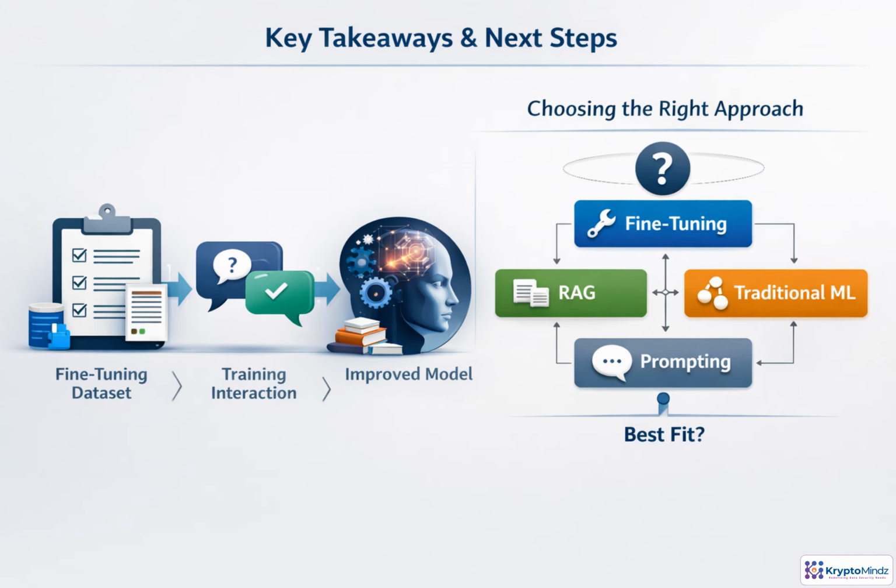Remember, fine-tuning data is behavioral training, not a knowledge dump. Strong examples show the instruction, the context to use, the format to produce, and the style to follow. When those examples are clean and representative, the model becomes more reliable. Next, we'll choose between prompting, RAG, ML, and fine-tuning.